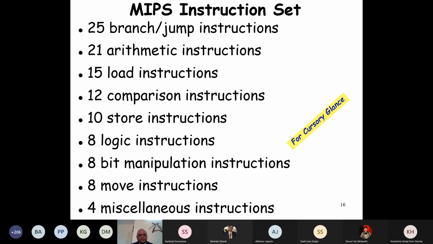And again, you don't have to remember all this, just for your cursory glance, that large number of branch instructions. And I had said that when you read something, have a question in your mind: why is it that there is the largest number of branch and jump instructions? On the other hand, the arithmetic instructions are fewer, 21. 15 types of load instructions, 12 comparison instructions. So why is it that the branches are the maximum number? 8 logic instructions, 8 bit manipulation instructions. We'll also look at the bit manipulation instructions. 8 move instructions and 4 miscellaneous instructions.